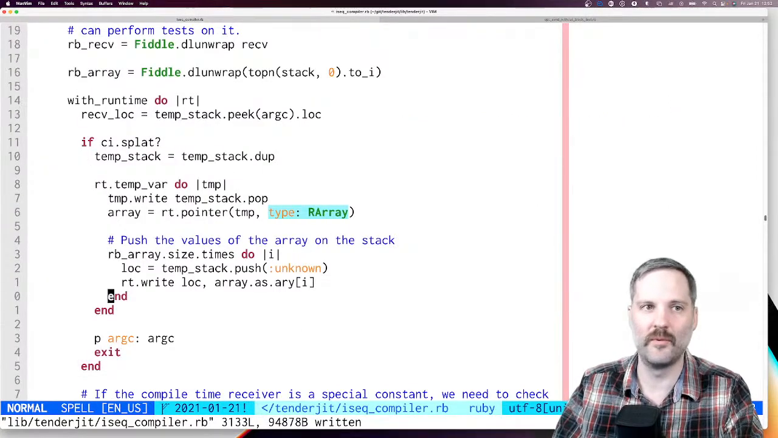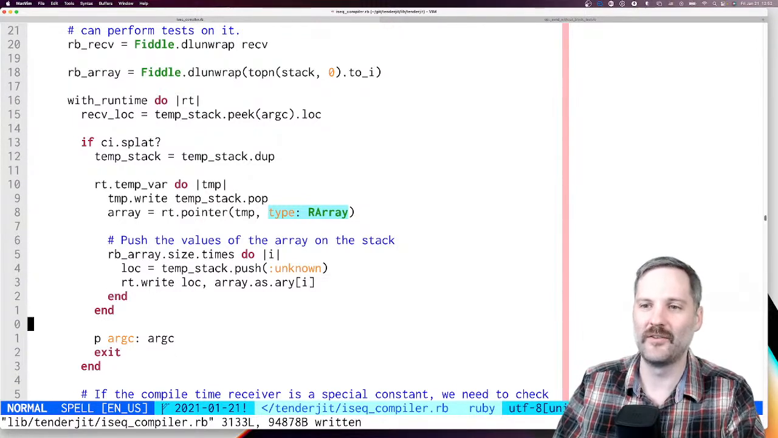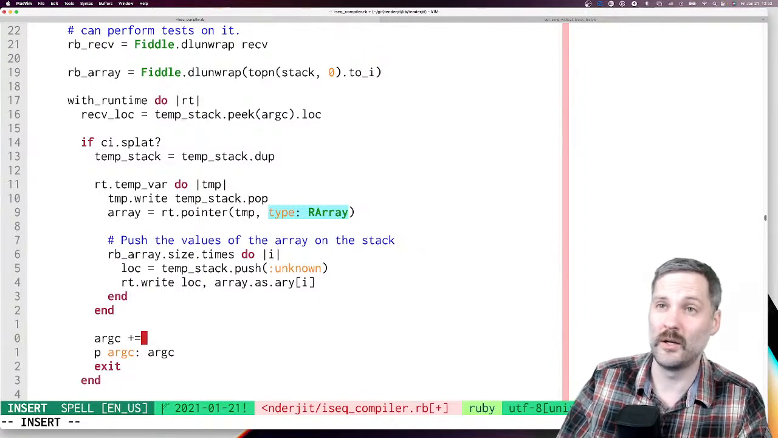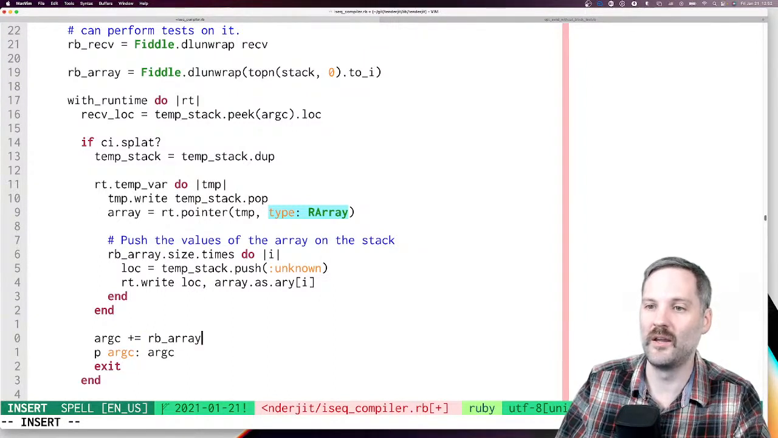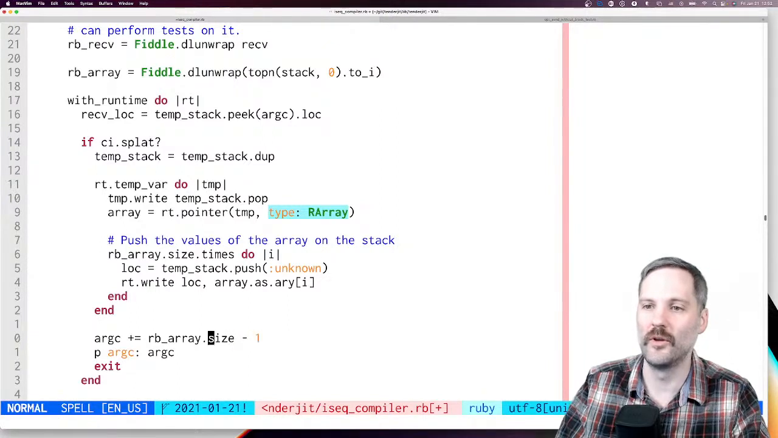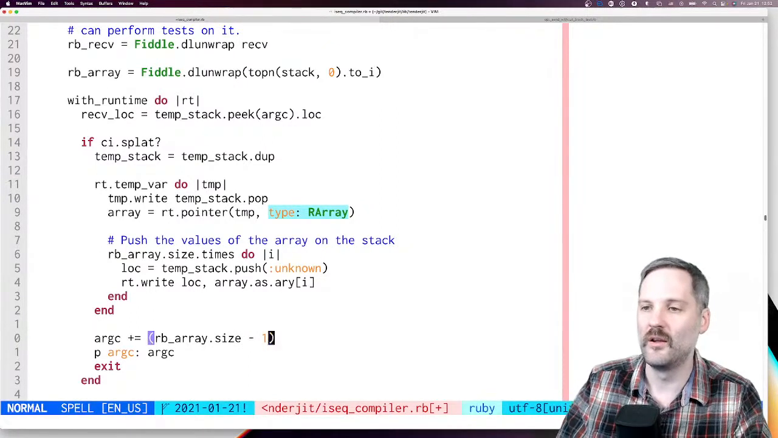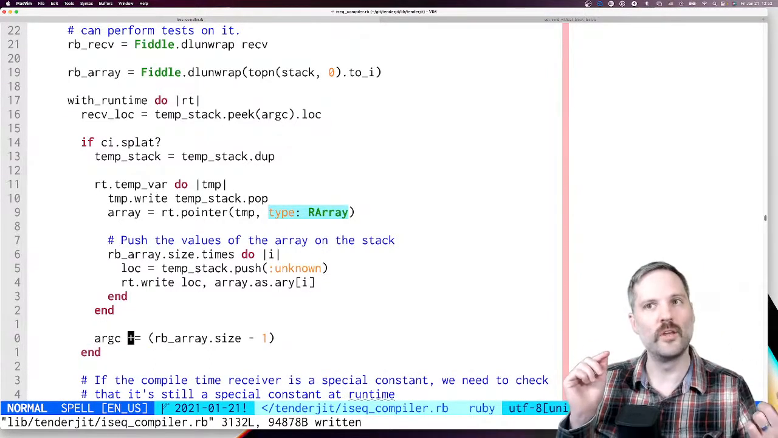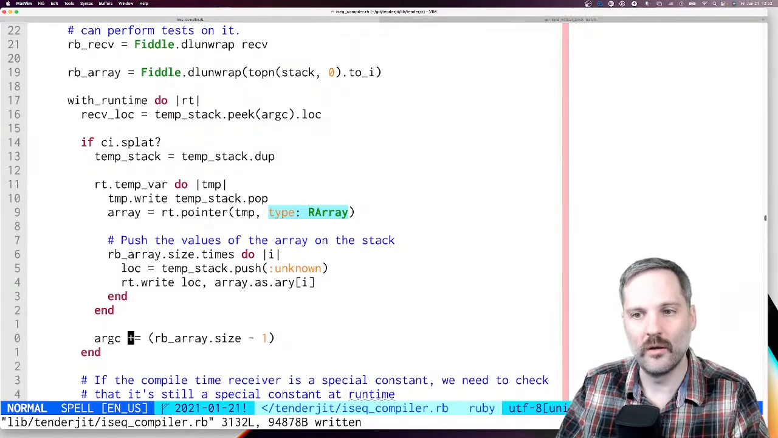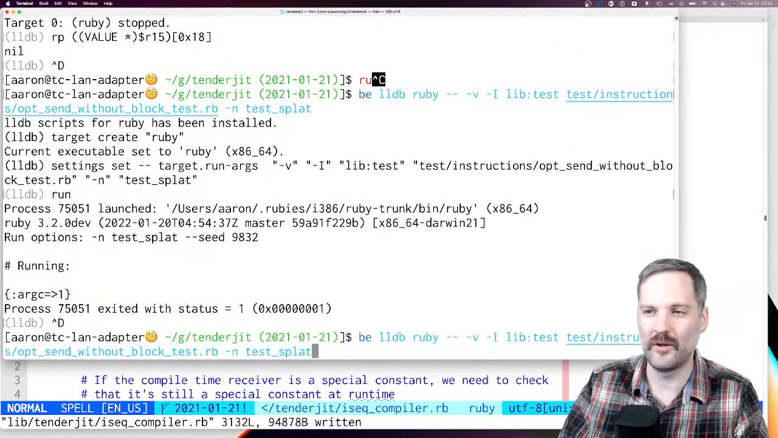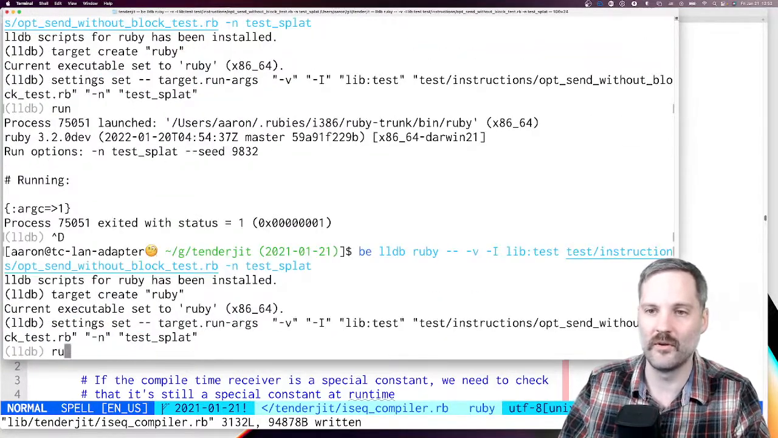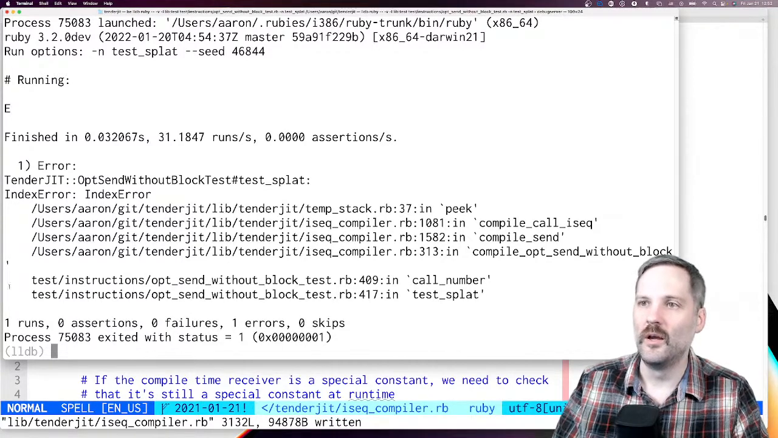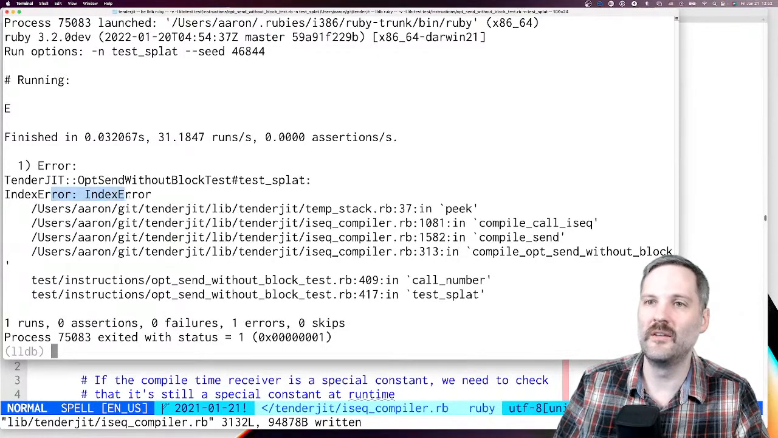Oh, hi Mike, good to see you. So let's say argc is the length of the array. What is that? RB array dot size minus 1. So we'll increase it by that. Okay. So the argc bookkeeping should be correct now. Let's try running just to test, see what happens. Okay. So we're getting an index error